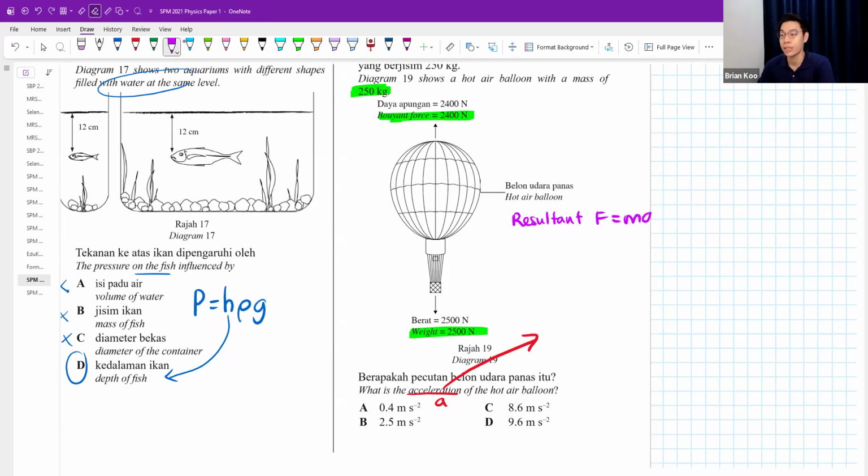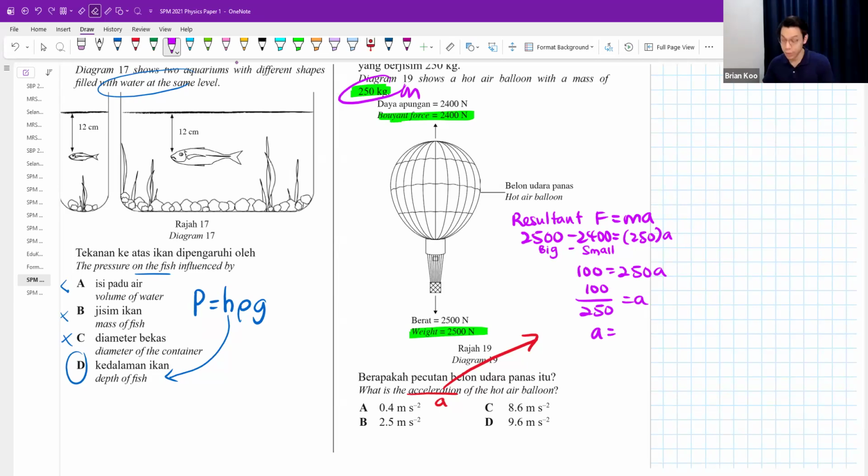The weight is stronger. So you use your chapter 1 knowledge to find acceleration. You use resultant force equals to ma. How to find resultant force? You take the bigger force minus the smaller force. Always just take big minus small. Now the weight pulling harder minus the 2,400. Mass is 250 kg. Then you find acceleration. You minus, you get 100. 100 divided by 250 is the acceleration. You get 0.4.